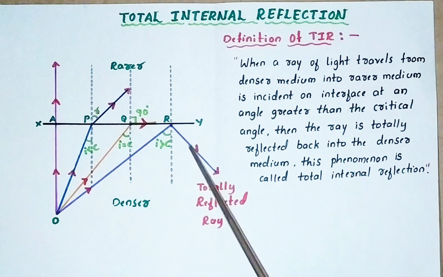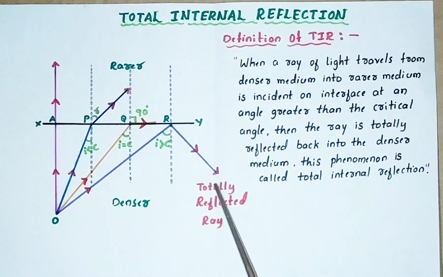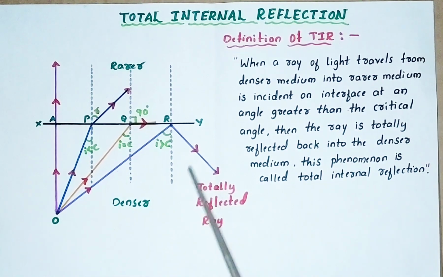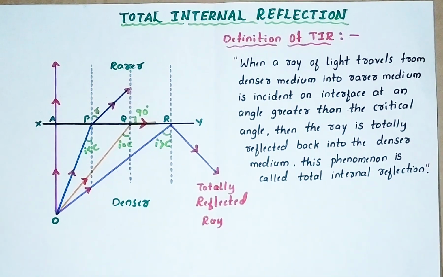That means reflection of light takes place. So this is a totally reflected ray. It is not partial reflection. The complete ray of light is turning back into the same medium. So this is called total internal reflection.